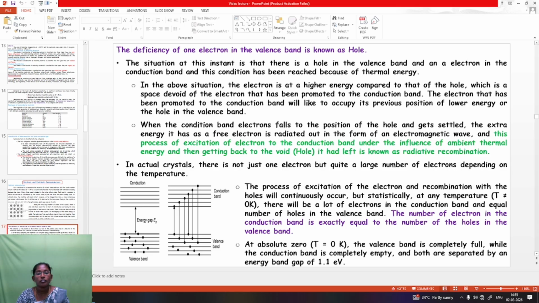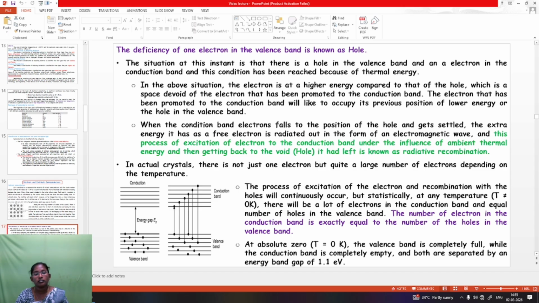When the conduction band electron falls to the position of the hole and gets settled, the extra energy it has as a free electron is radiated out in the form of an electromagnetic wave. This process of excitation of an electron to the conduction band under the influence of the ambient temperature energy, and then getting back to the void, is known as radiative recombination.